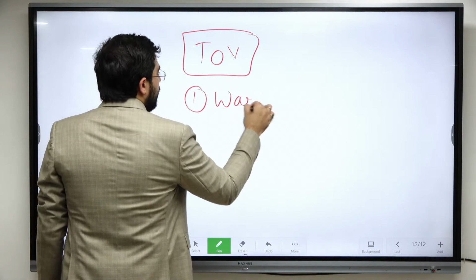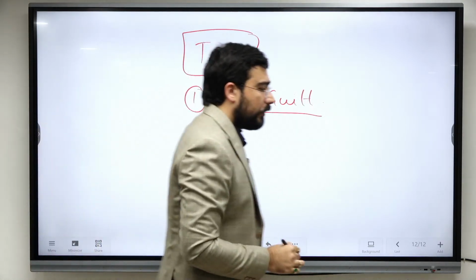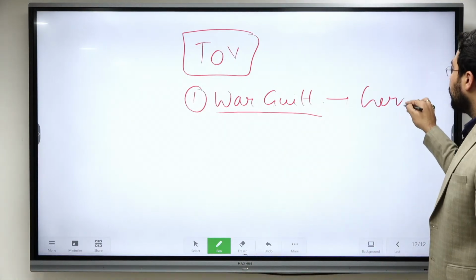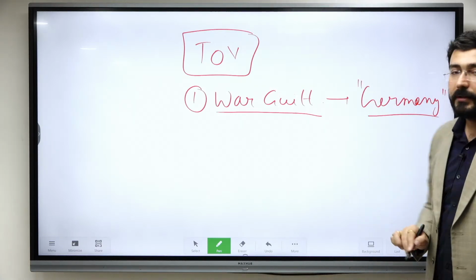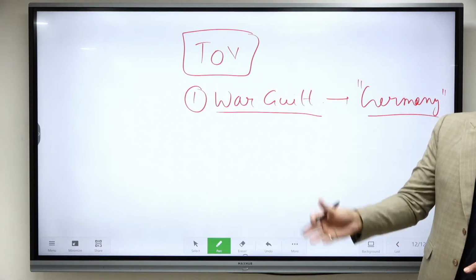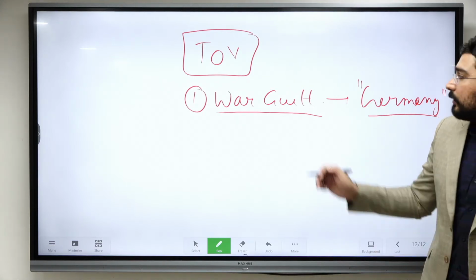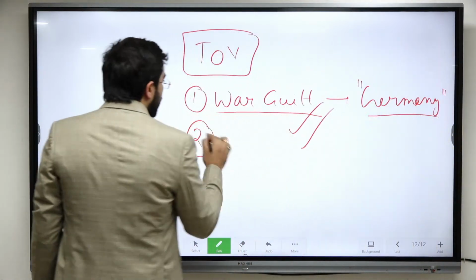One of the biggest problems was war guilt. All the guilt of this war was put on Germany, even though we can see that the war started between Austria-Hungary and Serbia. Mobilization was done by Russia and then Germany entered. But the whole war guilt was put on Germany. Then war reparation.